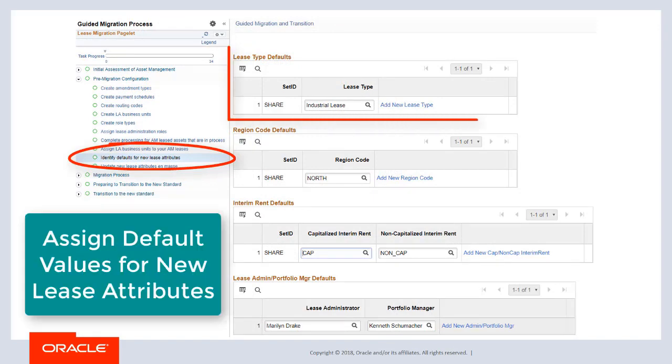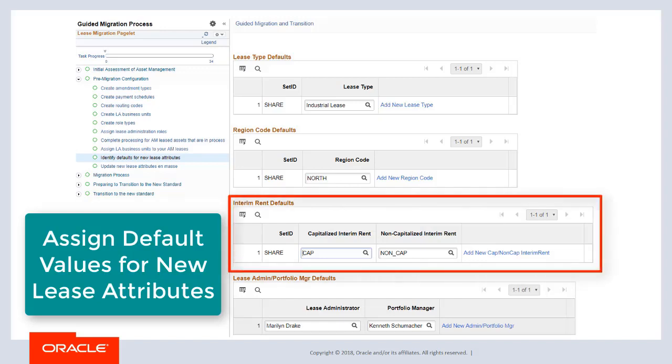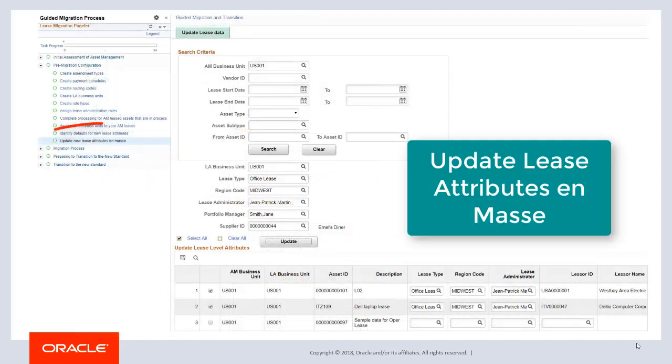Use this page to create lease types, region codes, lease administrators, and portfolio managers, which are required fields in lease administration. Assign one as the default value for your leases. If you have interim rents in AAM, you must create and assign a default value for these as well.